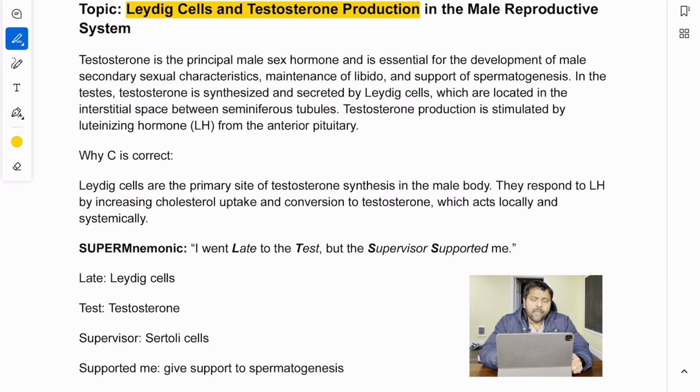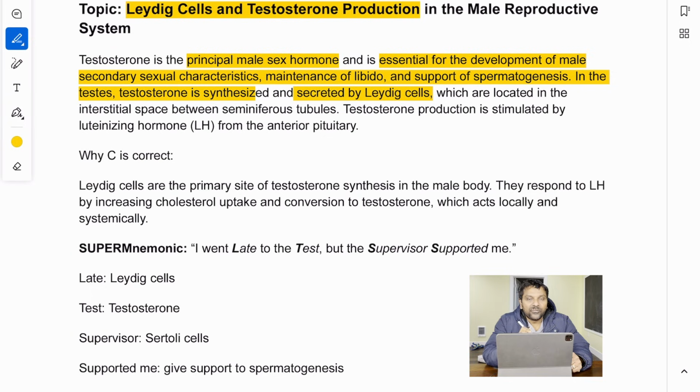So testosterone is the principal male sex hormone and essential for the development of male secondary sexual characteristics and spermatogenesis. Testosterone is synthesized and secreted by Leydig cells. All right, remember that.